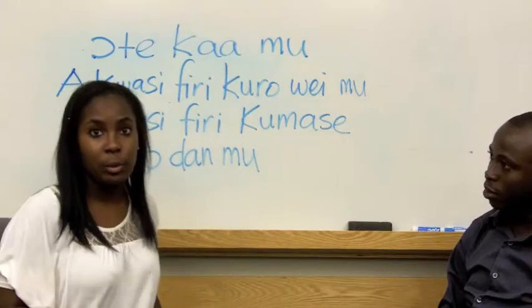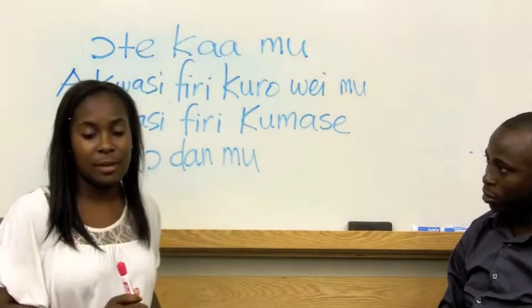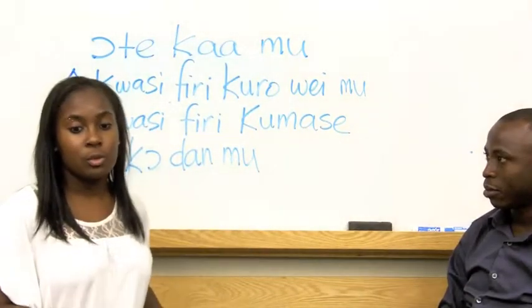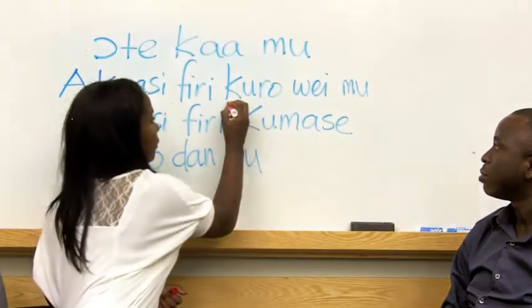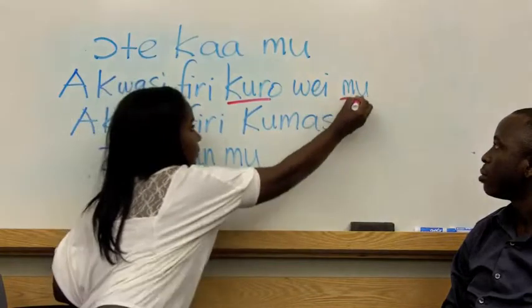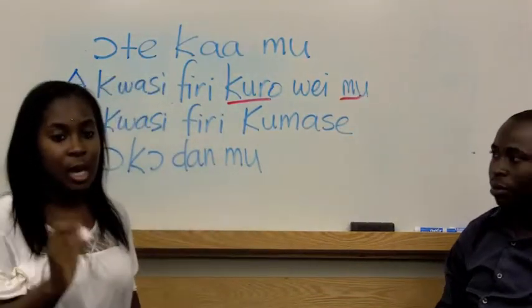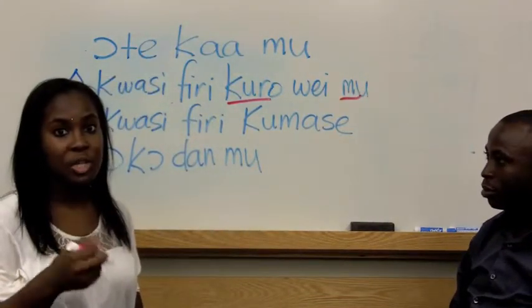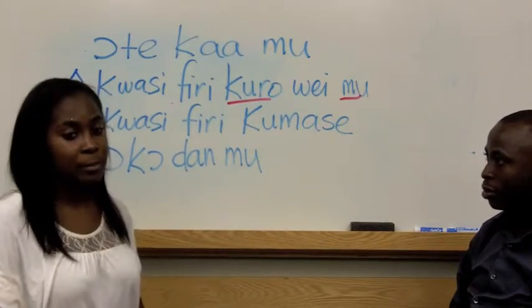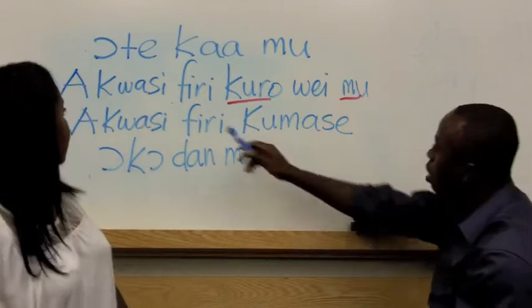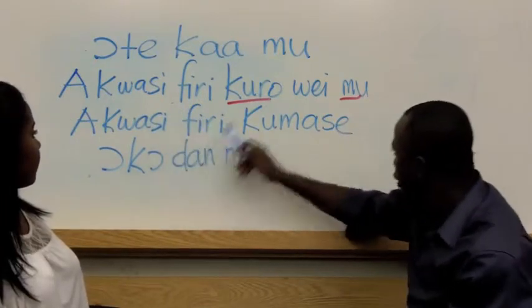When using kuro, there is something important that you have to know. When you use kuro, you have to use mu. You cannot use mu when you mention the town or city itself. So, for example, we say Akwasi firi Kumasi.